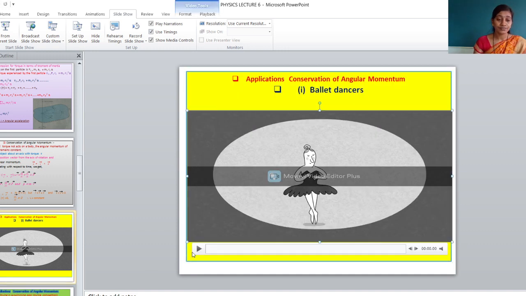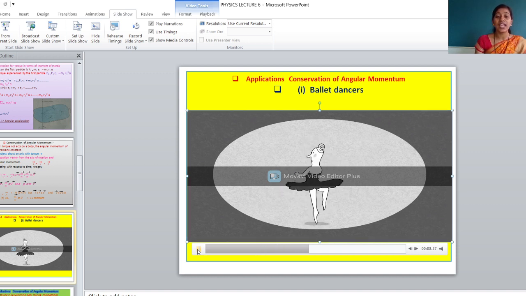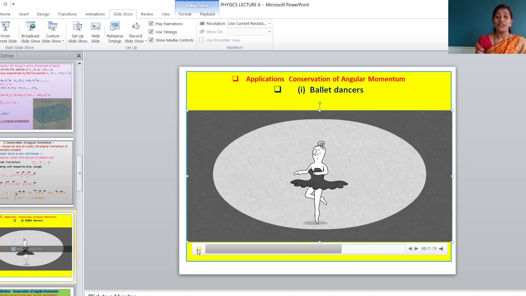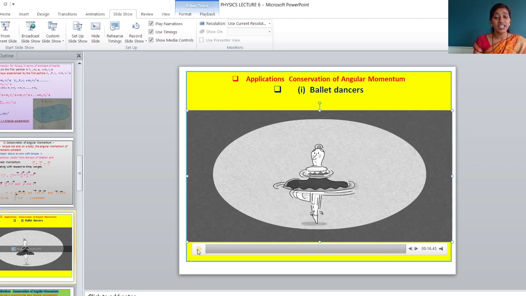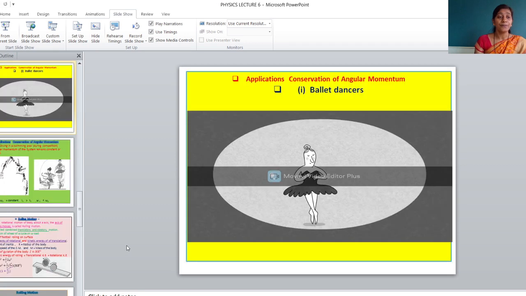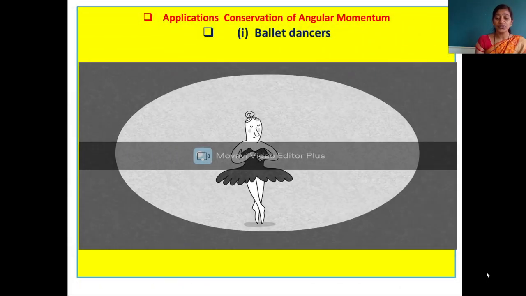From that we will get an idea: when the dancer is stretching arms and legs away from the body, that time moment of inertia is increasing, but frequency and angular speed will be decreasing. And when the ballet dancer is taking arms and legs close to the body, folding them, that time moment of inertia is decreasing, but the value of angular velocity and frequency is going to increase. That means moment of inertia and angular velocity have an inverse proportion.